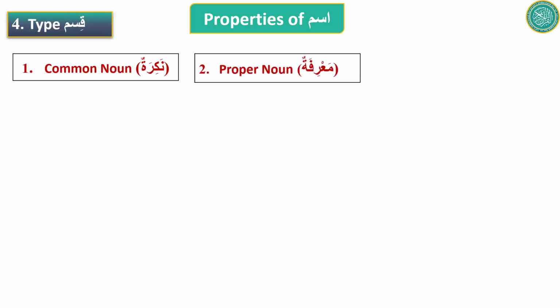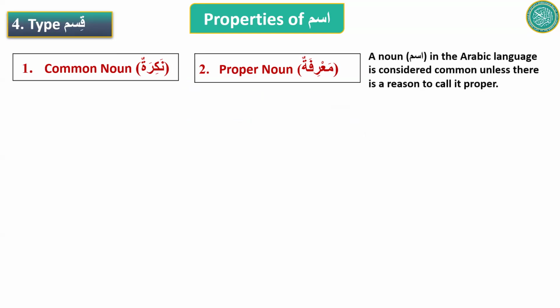So if you see an ism and you want to know if it is a common noun or a proper noun, you look for reasons to call it proper. If you don't find any reason to call it proper, then it is common. So all we have to learn is the reasons to call an ism proper.